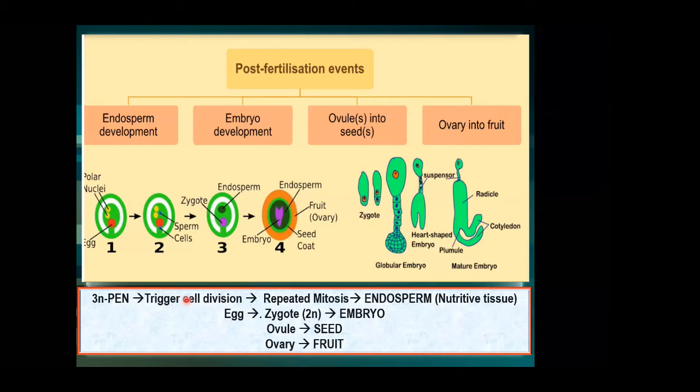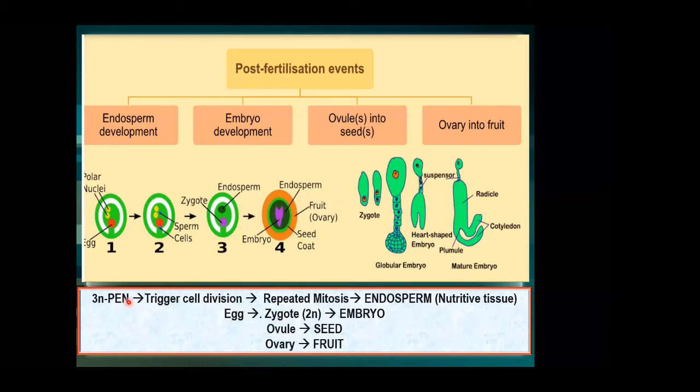Normally, once the nucleus is divided, something else is also dividing. Yeah, very good, that is cytoplasm. So cytoplasm is also divided. But in this case, the nucleus is dividing continuously.